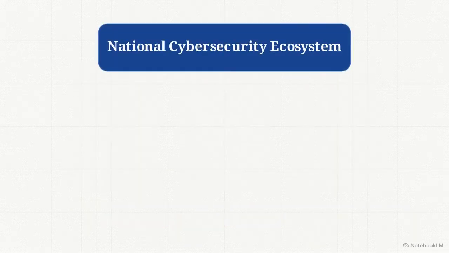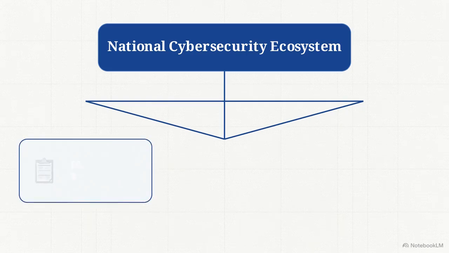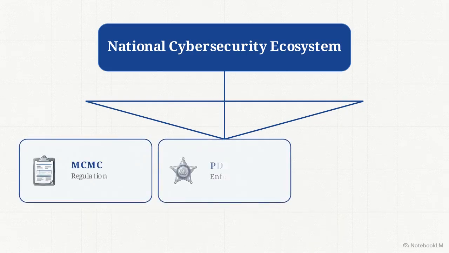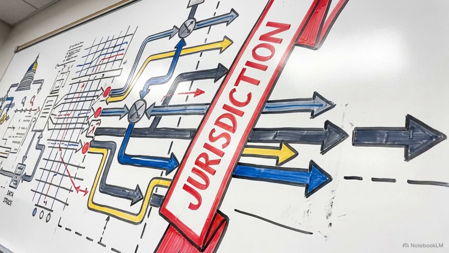This organizational chart shows how Malaysia structures these exact interventions. The national cybersecurity ecosystem stands on three primary pillars: the Malaysian Communications and Multimedia Commission, or MCMC, the Royal Malaysia Police, known as PDRM, and the Ministry of Home Affairs. Your technical knowledge of cyber threats is incomplete if you do not understand the jurisdictional boundaries of the authorities tasked